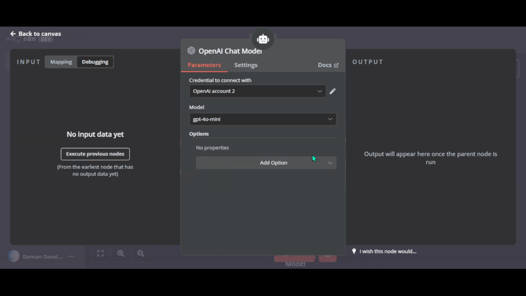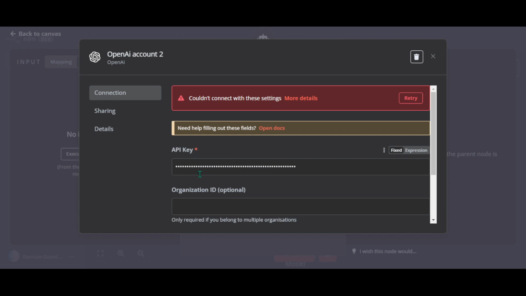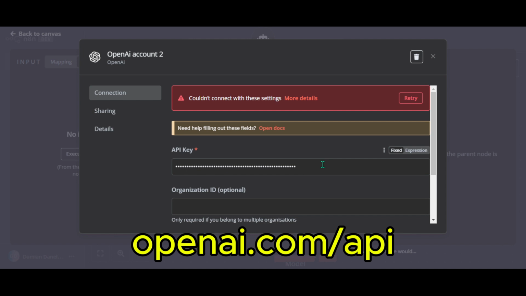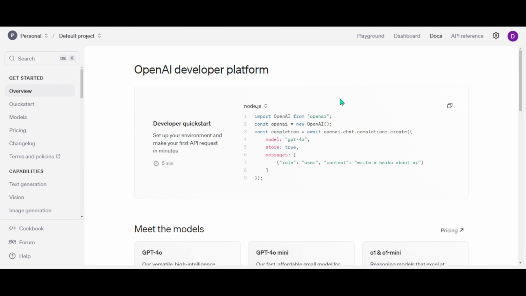So now we need to connect our agent to one of OpenAI's powerful models. So to do this, you will need to set up credentials. So click this little pen. As you can see, we need an API key to set up a connection. So head over to openai.com/API. Create an account and log in. When you first create an OpenAI account, you receive $5 of free credits, valid for 3 months.